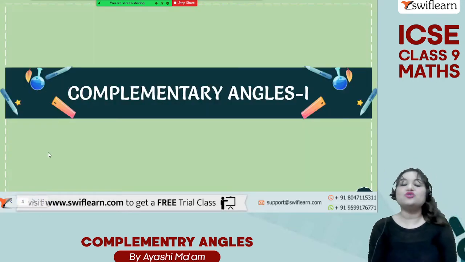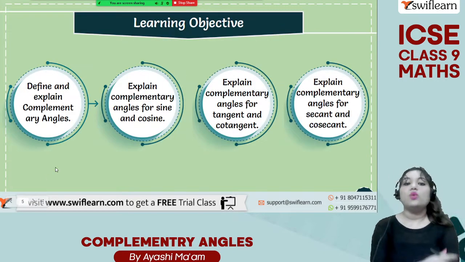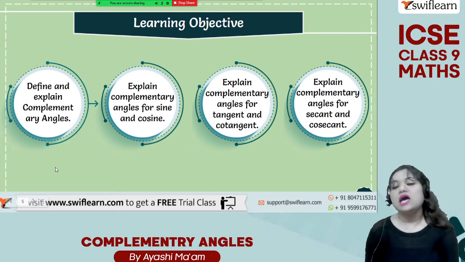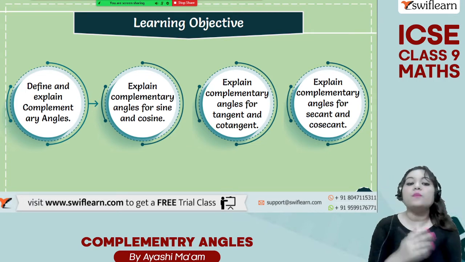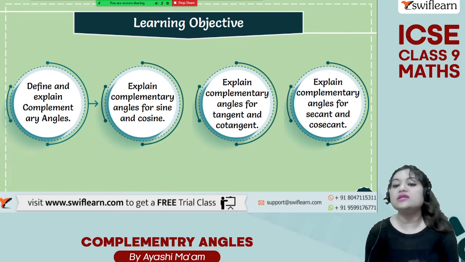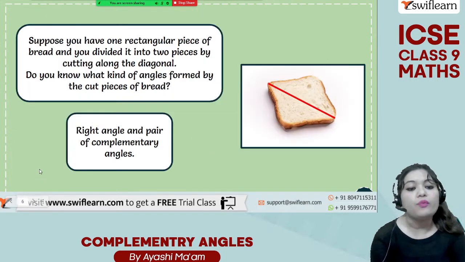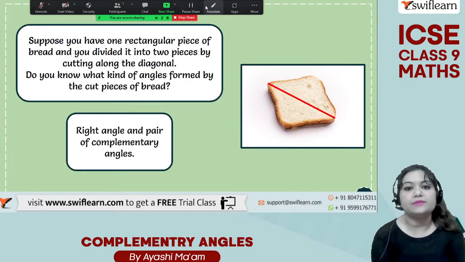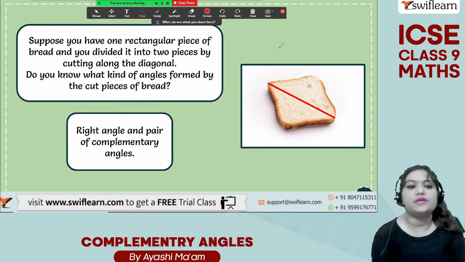Okay, so coming to our topic today, which is on complementary angles. What are today's learning objectives? We will see the definition of complementary angles and complementary angles for sine and cosine, for tangent and cotangent, secant and cosecant. And we are also going to look at a number of questions at the end. All right, so here simply look at the analogy.